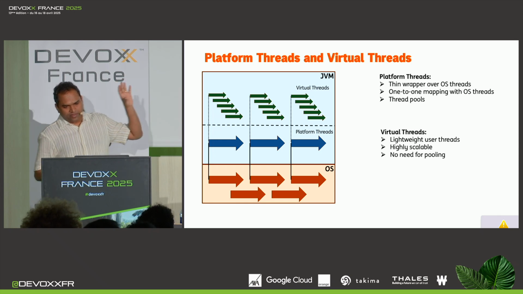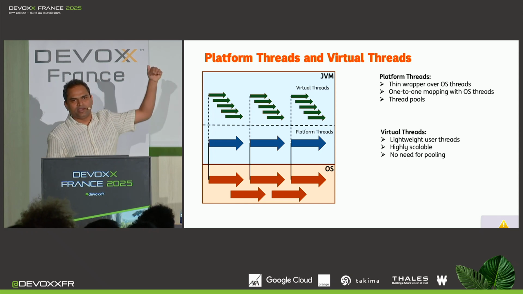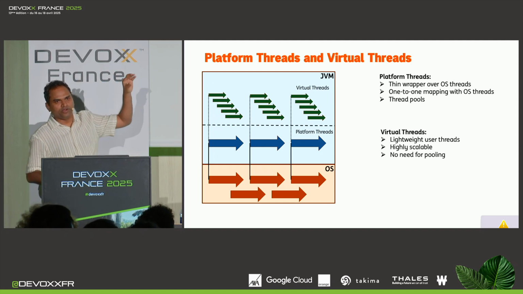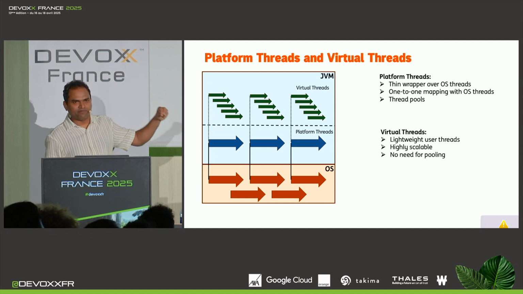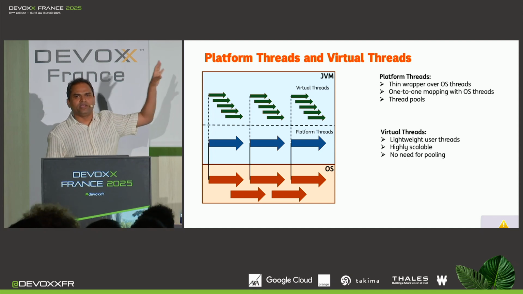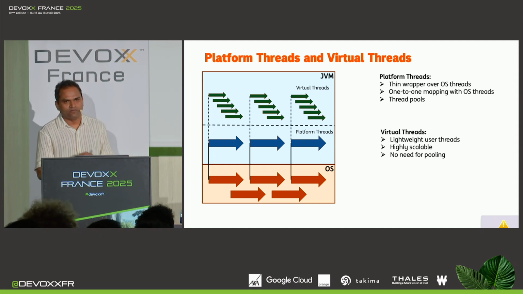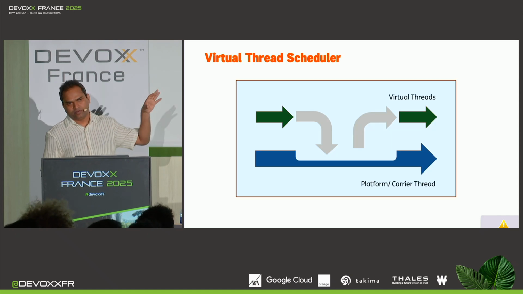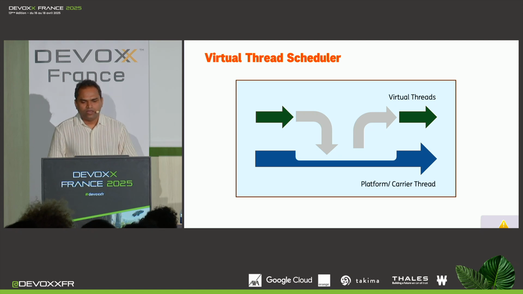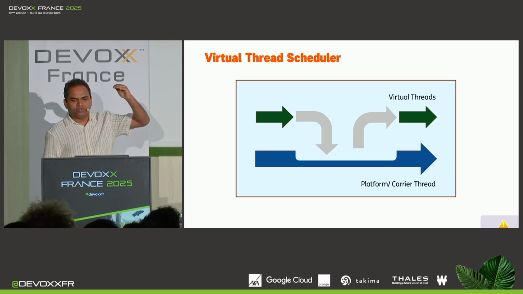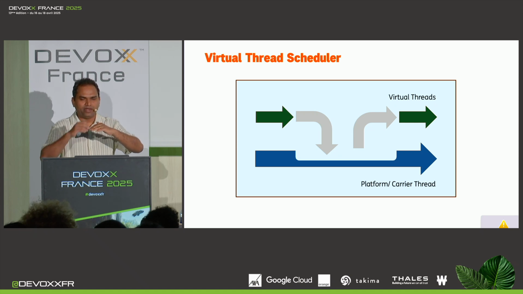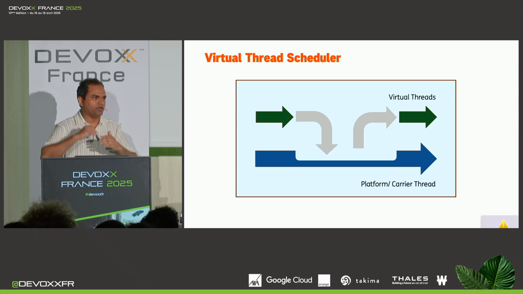What we see in this picture is that some of the virtual threads are connected to platform threads. Why is that? That is because a virtual thread on its own cannot execute anything. It requires a platform thread to execute something. But what about the other virtual threads, which are not connected to any platform threads? For those, we have the virtual thread scheduler. This is a newly introduced scheduler along with virtual threads. It mounts a virtual thread onto a platform thread when the virtual thread requires a platform thread, and it unmounts the virtual thread when it does not require one.